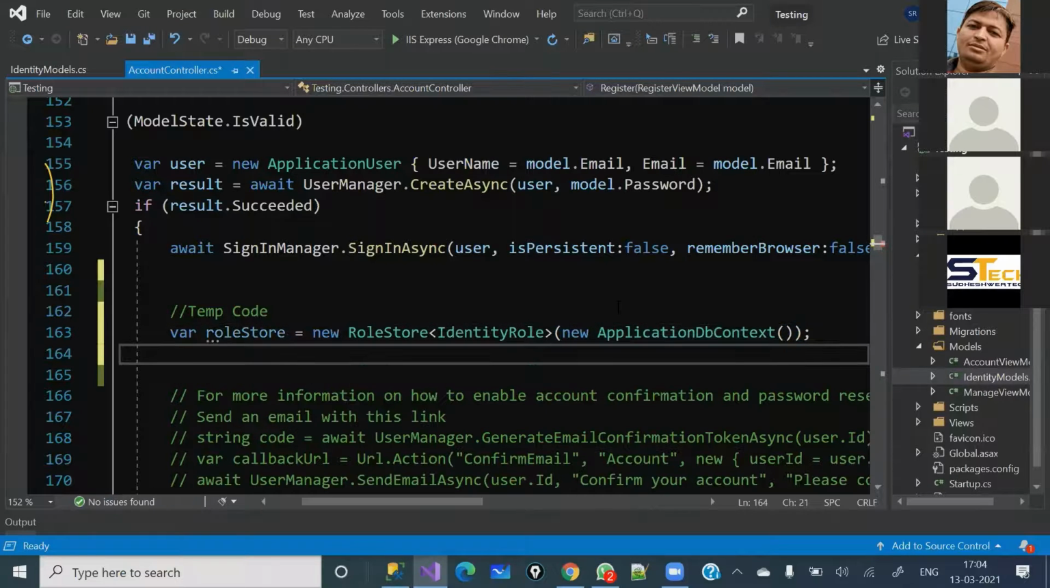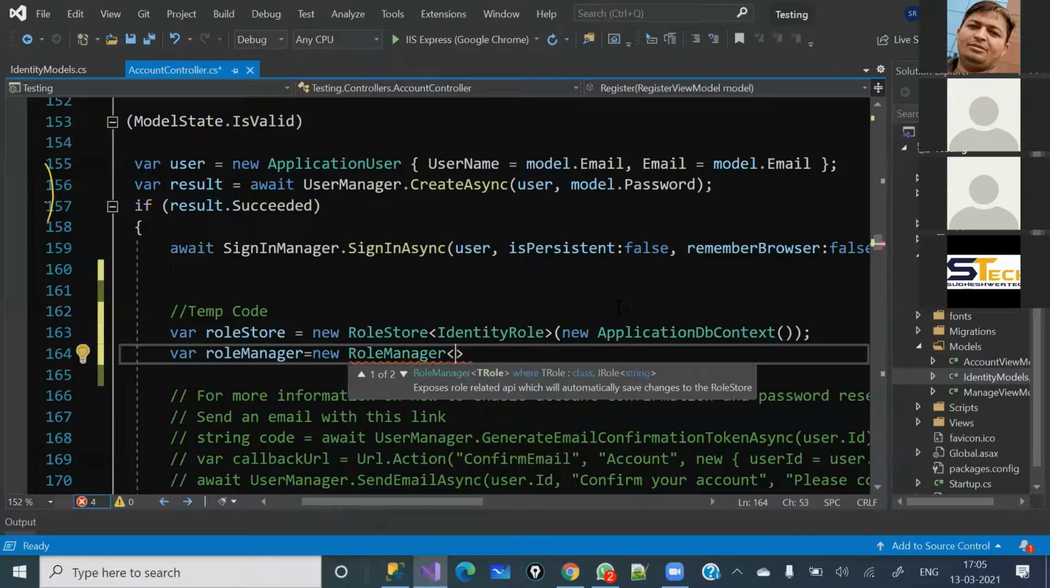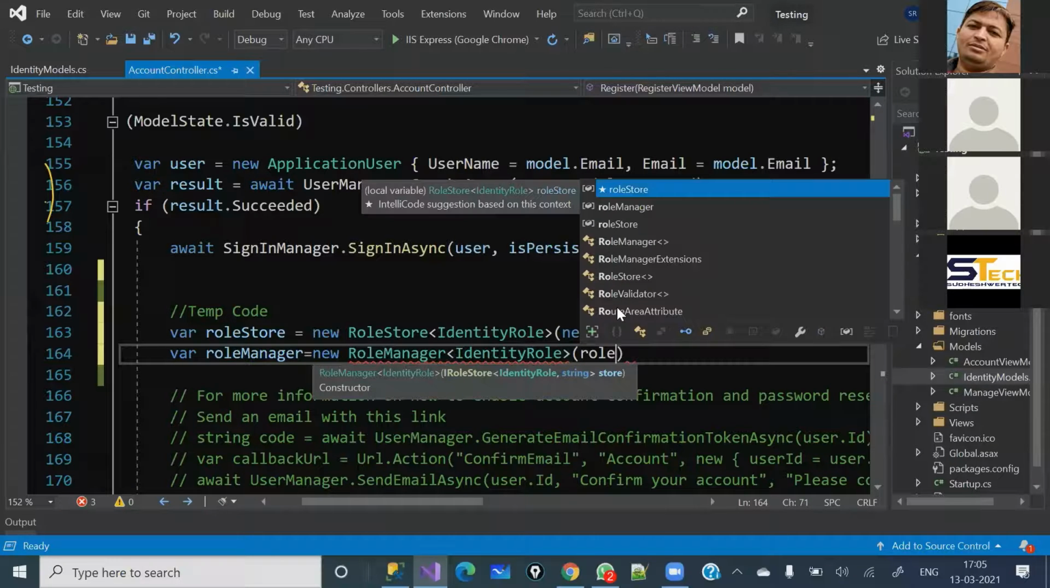So we have the role store, and with the help of this role store, now I'm going to create a role manager to manage all the roles here, and for that I'm going to use the role manager class which you can see here, and inside it I will pass the identity role, and then I need to pass the role store which we have created here.